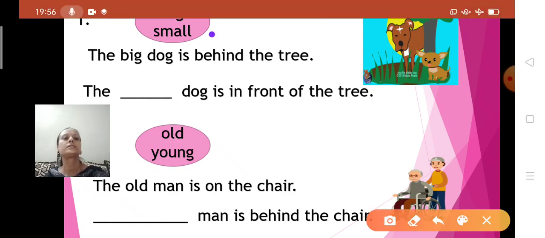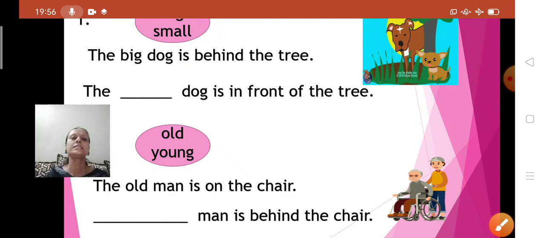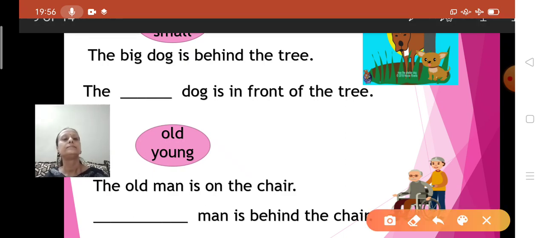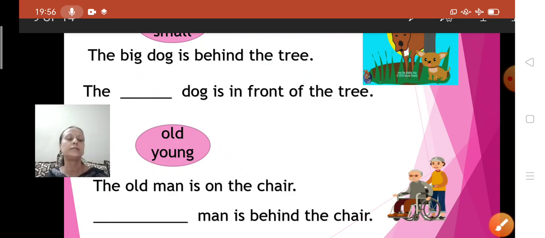Can you see this? Big, small. The first sentence is the big dog is behind the tree. See, look at the picture children. The big dog is behind the tree.